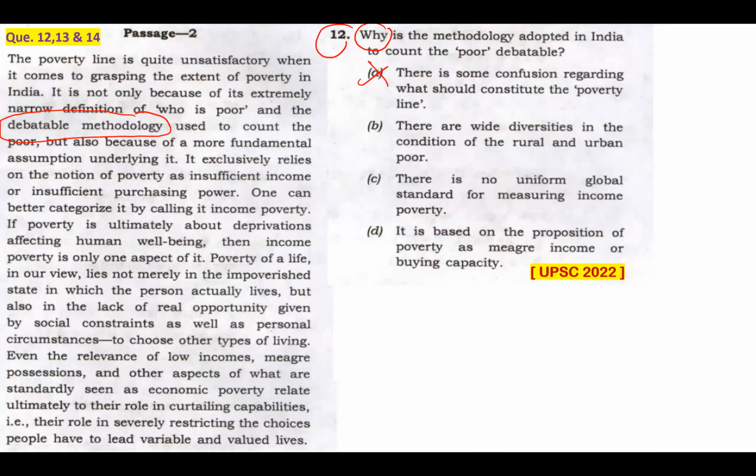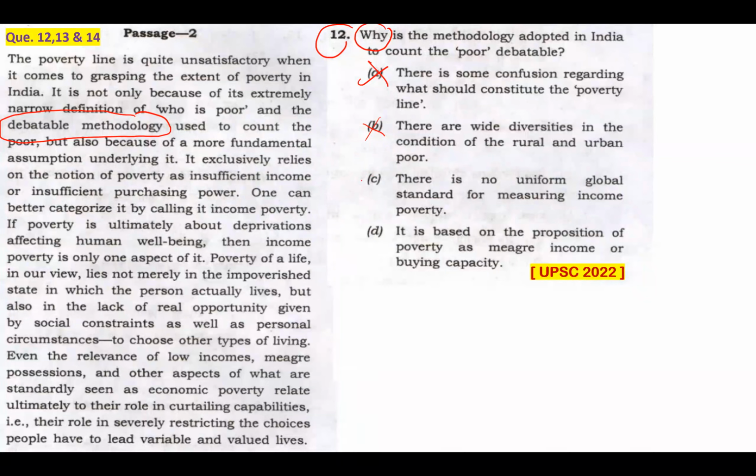Looking at option B, again, that's an elimination. Reading that, there are wide diversities in condition of the rural and urban poor. And because of that, it is debatable. Now, that's an option because there should be an option. Nothing other than that. No other reason why B is an option there. It's totally out of context and totally not related to the question.